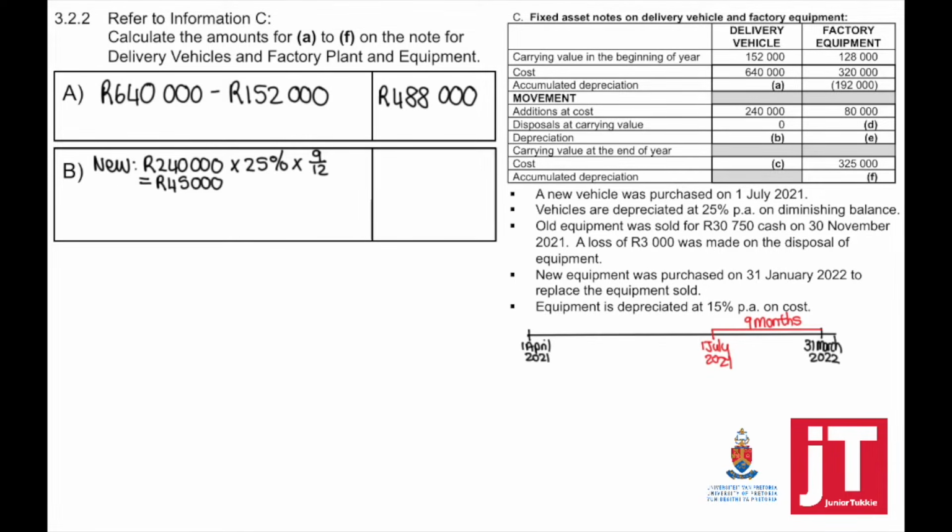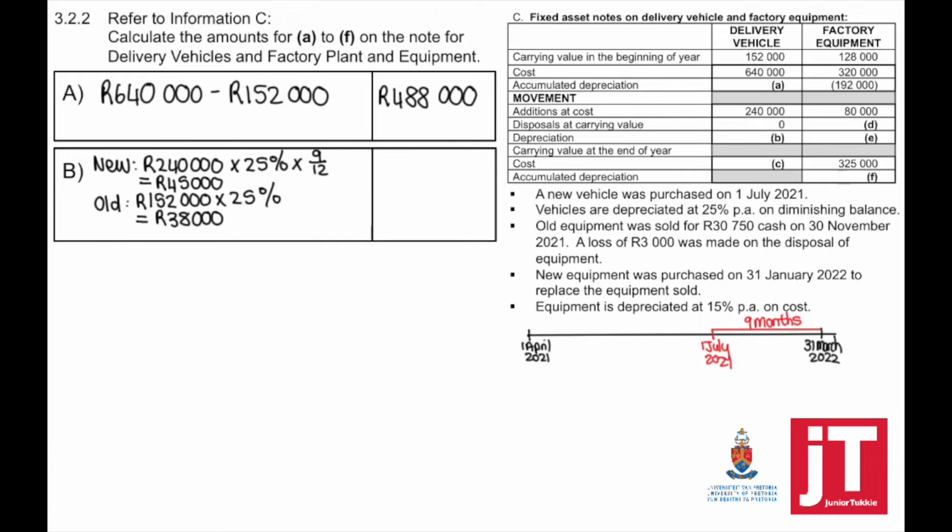The cost was 240,000. Because it's the first time that we're calculating depreciation, diminishing balance method is not applicable here. There's only a cost.